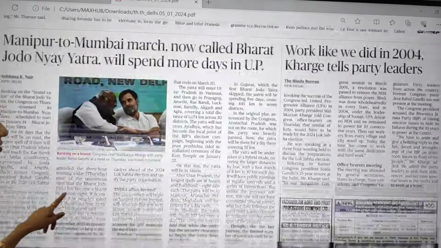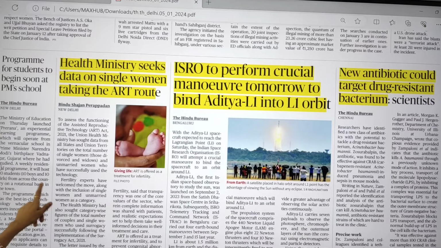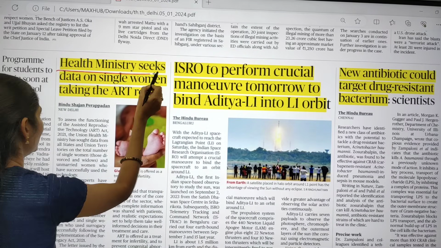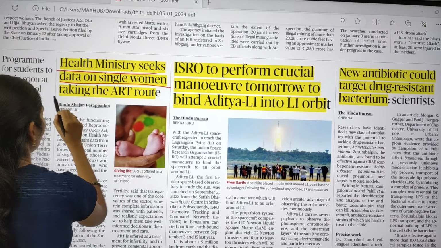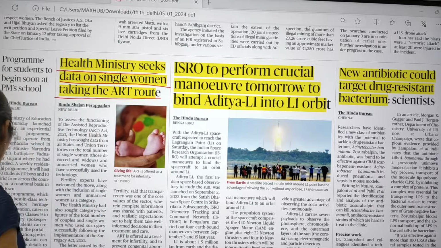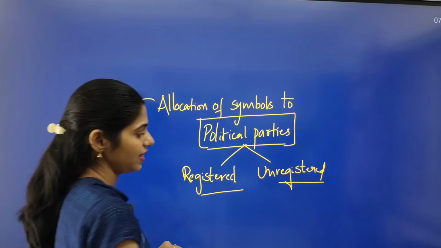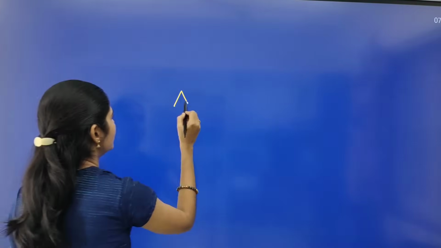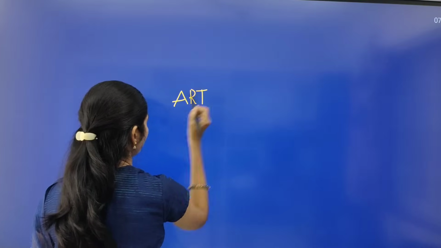And if you move on, here you can see the list of the articles. The first one is Health Ministry seeks data on single woman taking ART route. So this article is very interesting. I will say what is this ART route. So ART means nothing but assisted reproductive technology.